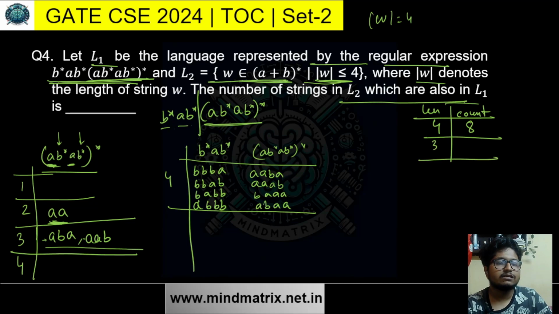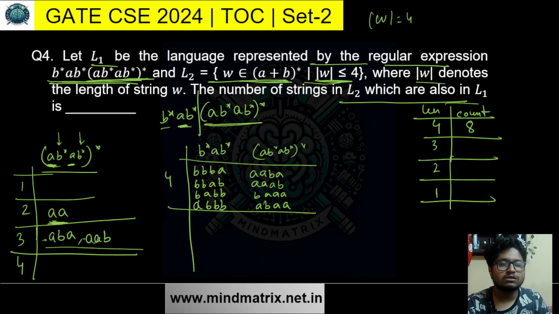Now for 3 letter, for 2 letter, for 1 length. For 0 length it cannot be there, because as I said, this A has to be there. So no strings of 0 length. The null string will not be there. Okay. So now 3 length. From the left, we can generate for sure BBA, BAB, B or A, B, B, right?